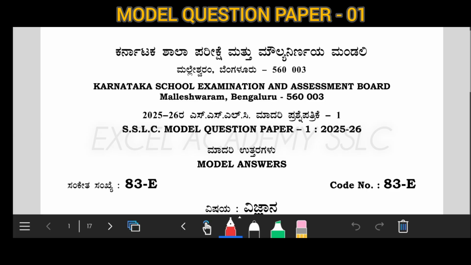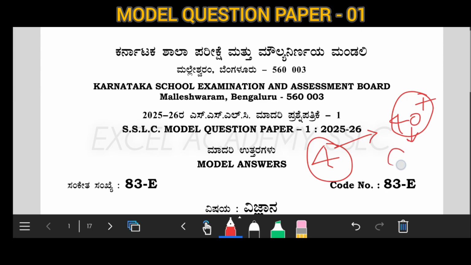As you already know, the Karnataka School Examination and Assessment Board, Malleshwaram has released four model question papers for each subject, and if you read these four model question papers, 40 plus is guaranteed. If you give concentration and read properly, 60 plus is also guaranteed.